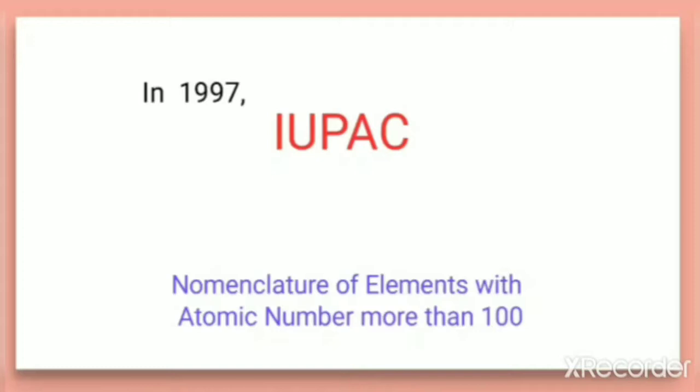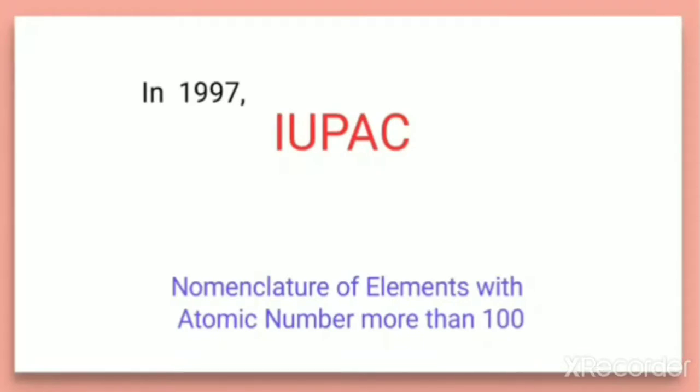So we can say that, in order to avoid controversy in the naming of elements, IUPAC recommended that the nomenclature of elements with atomic number more than 100 be given officially by a method.